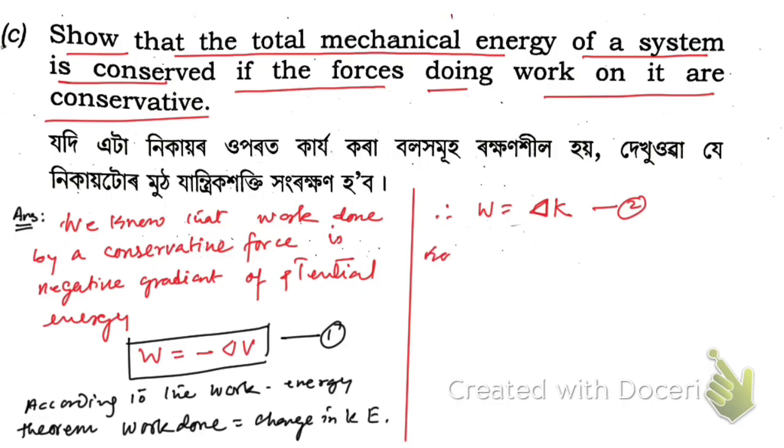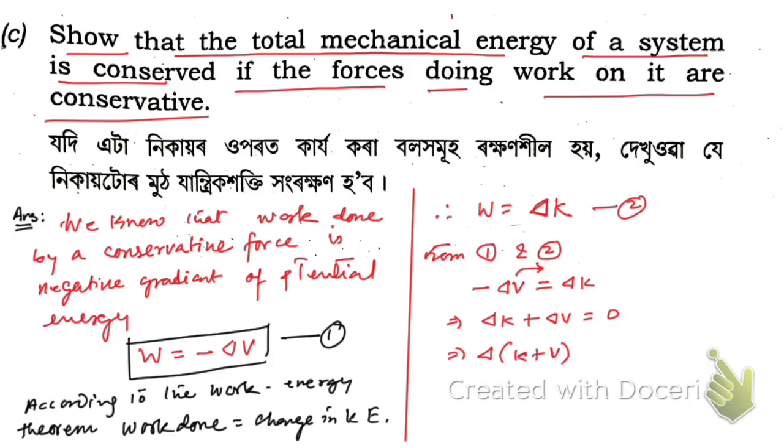So from 1 and 2, what we can write is that minus del V is equal to plus del K. So let me transfer this minus del V to the other side. Then here we're going to have del K plus del V is equal to 0, which means del (K plus V) is equal to 0.